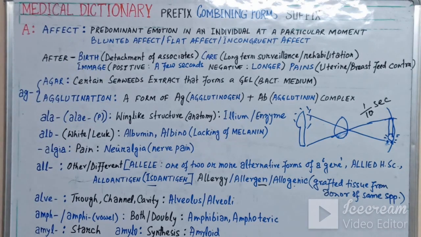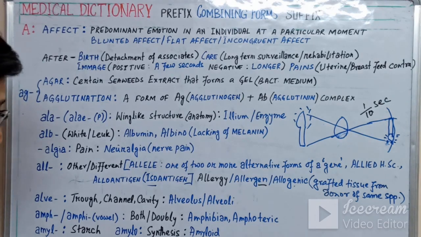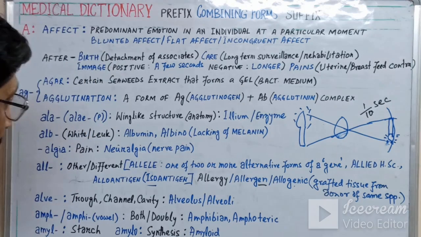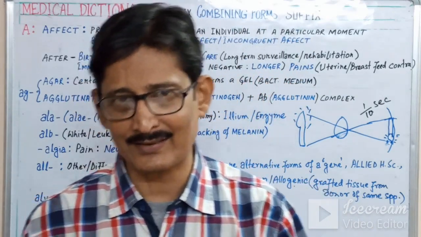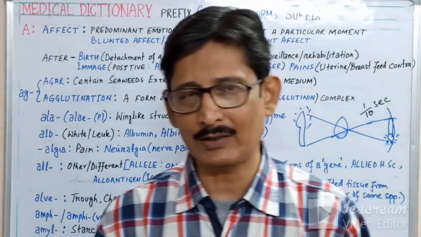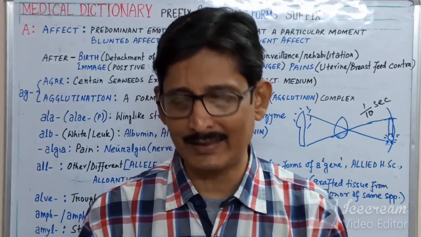Now amyl, which I have told earlier, as in amylase, which breaks down starch. So amyl means starch. If O is added, amylo, it means synthesis, like amyloid or glycoprotein. All these words are with A. Don't think that A is finishing. I would like to continue with A only, because there are many words with A.